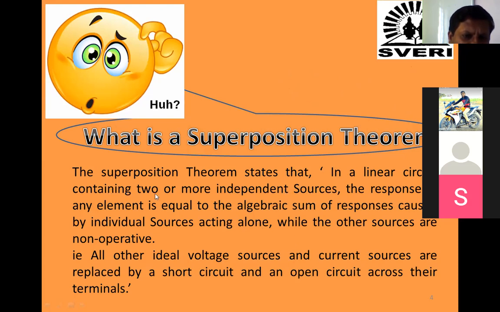In a linear circuit containing 2 or more independent sources, so this is the condition. Next, what to calculate? The response in any element is equal to the algebraic sum of responses caused by individual sources acting alone while other sources are non-operative. Then how to calculate? By doing this, which is given in step number 2 or paragraph number 2.